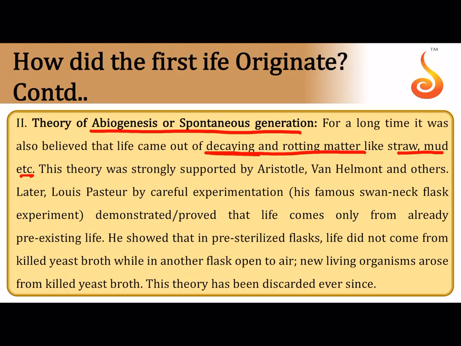They thought raindrops transformed into fishes, frogs and toads, and that the hair on a horse's tail transformed into earthworms. All this was misconception and myth, that life can arise from decaying and rotting matter. However, even great philosophers like Aristotle and Van Helmont supported this theory of abiogenesis.